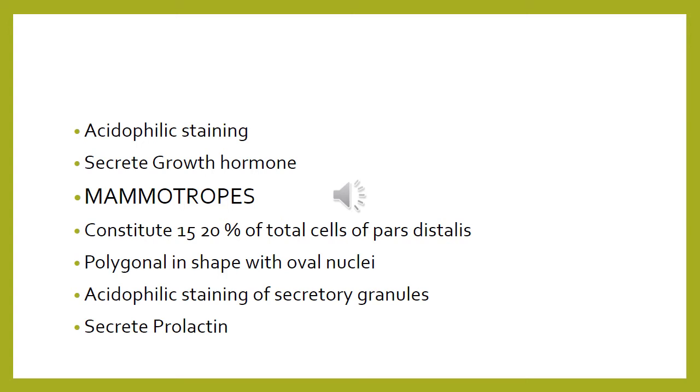I will repeat it again. Mammotrophs constitute about 15 to 20% of the total number of cells of the pars distalis. The shape of the cell is polygonal with oval nuclei. Note it down, oval nuclei. Then they secrete prolactin and they have the acidophilic affinity for the acidic dyes, so they take up pinkish color.